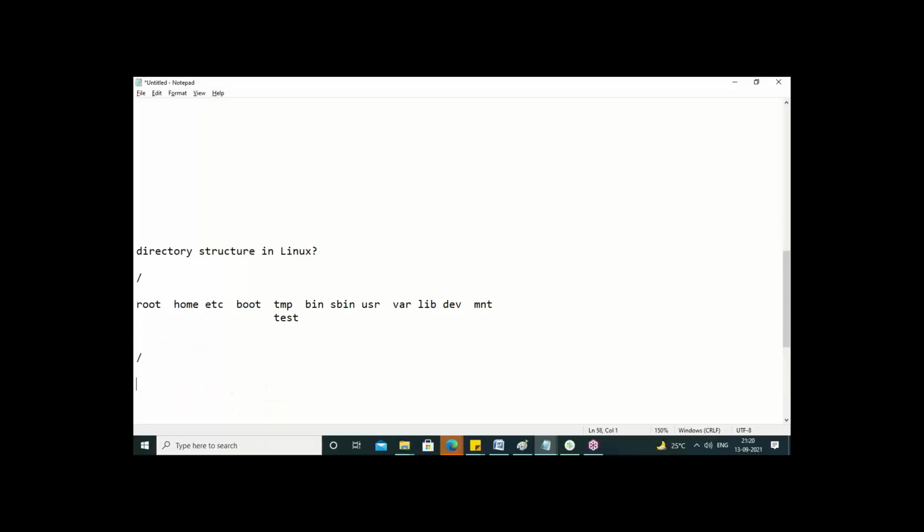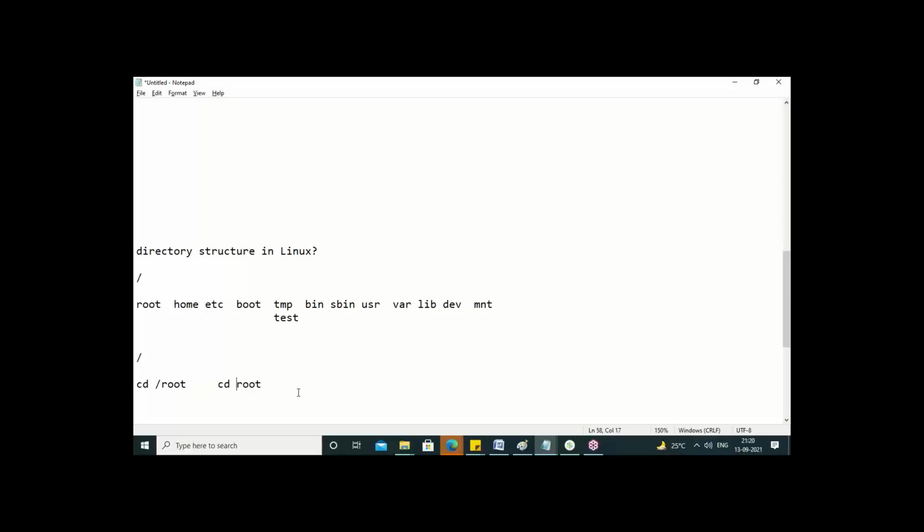Now for example, guys, I'm under the slash folder. I want to go to this folder. How can I go? Should I give this one or cd root? Which one is correct? I'm under the slash folder. Both are correct, because you are already in the slash folder, so I need not give the slash again.